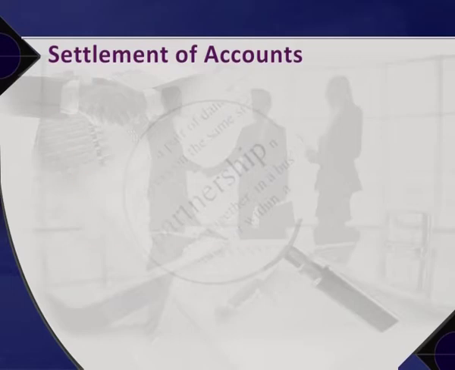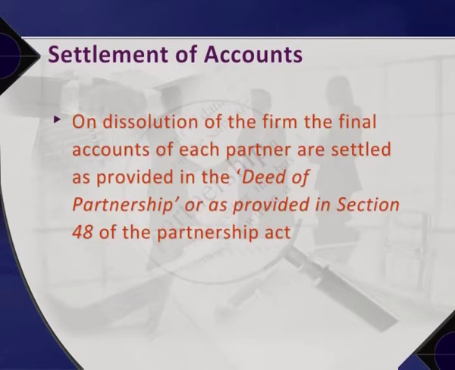Settlement of accounts. On dissolution of the firm, the final accounts of each partner are settled as provided in the deed of partnership or as provided in Section 48 of the Partnership Act. The accounts are settled with respect to sale of goodwill, application of assets and distribution of losses.